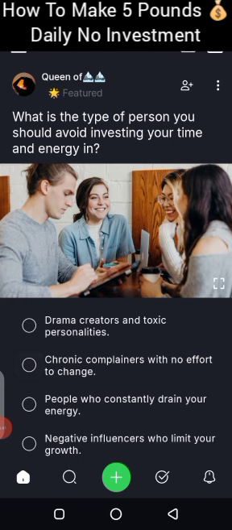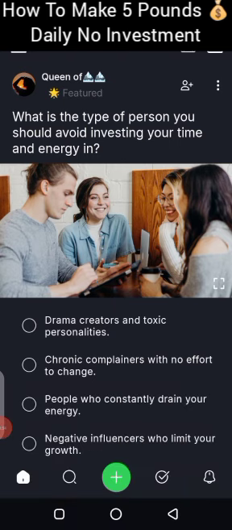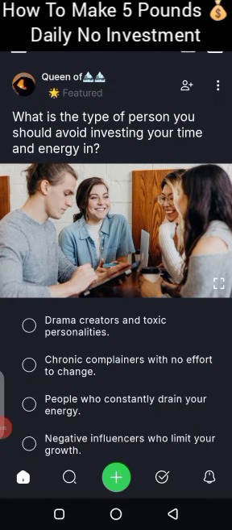We are very organized because we are interested in generating you £5 every day. This is a simple strategy that our team have worked on, and it's working for us. You'll be making £5 every day, and you'll be withdrawing every day to your PayPal and to your Bitcoin. So right now,